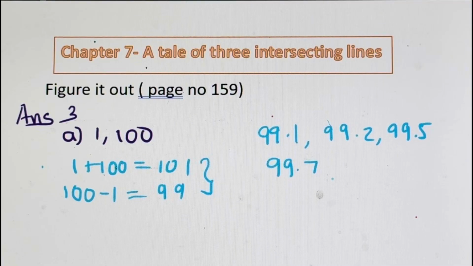We can take 100, and 100.9 at maximum. So these are the different values which are possible. More than that are possible, but we have written 5 of them. So this is the trick: whatever the 2 sides given, add them and subtract them. The third value will be between these 2 numbers only. So this is question 3A.